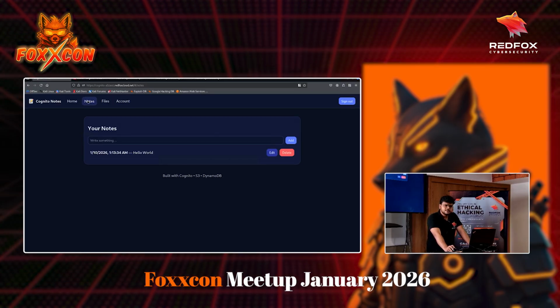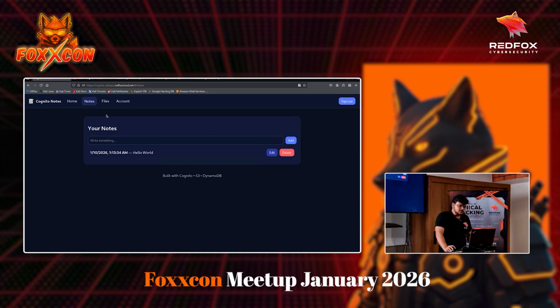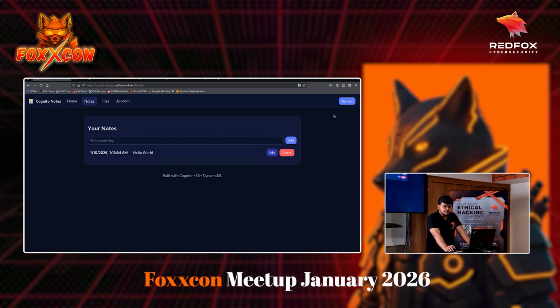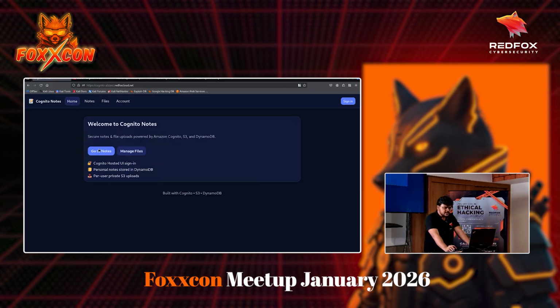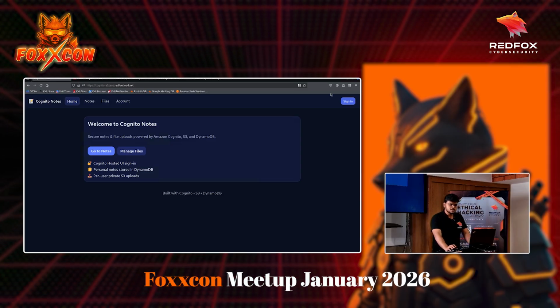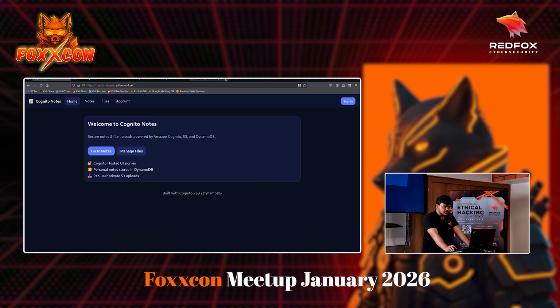Okay, that's a simple application, and the main purpose of this application is saving the notes, saving the files, but the developer doesn't have to worry about the authentication part, right? They can easily use the Cognito service and attach it to this application, and then the application delegates the authentication to Cognito. I think it has saved a lot of time. I think many of the apps that we have built use Cognito as a service.